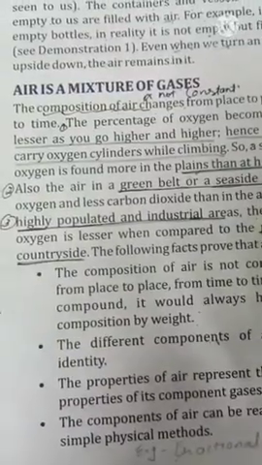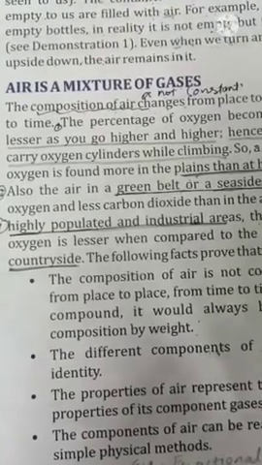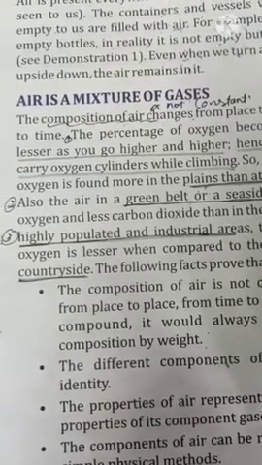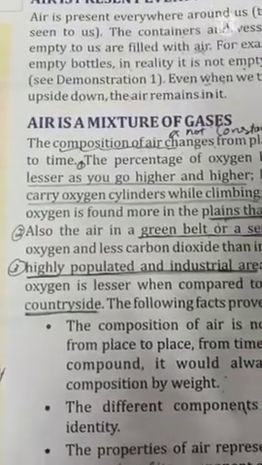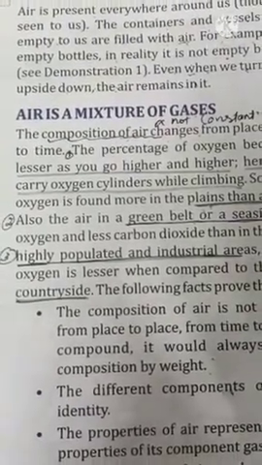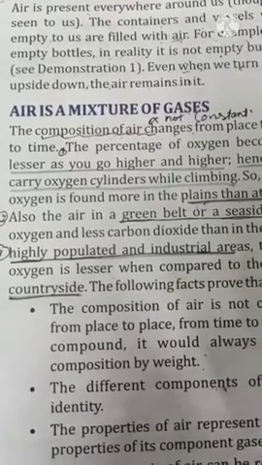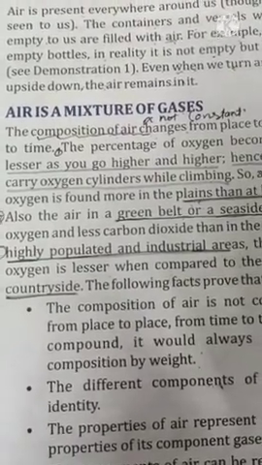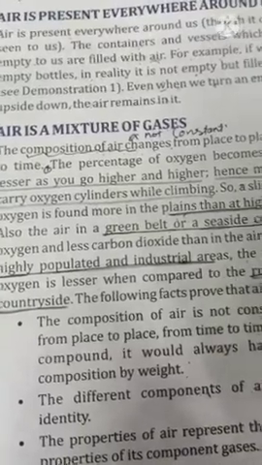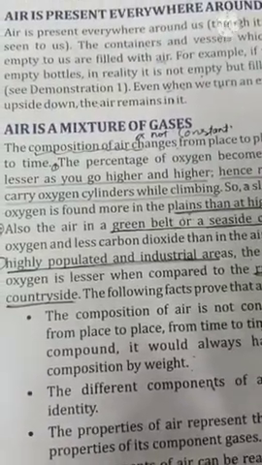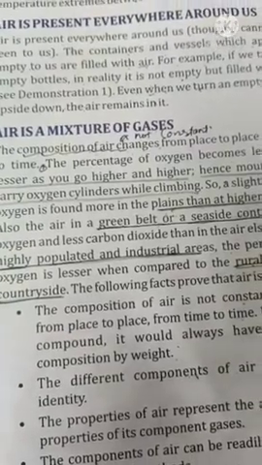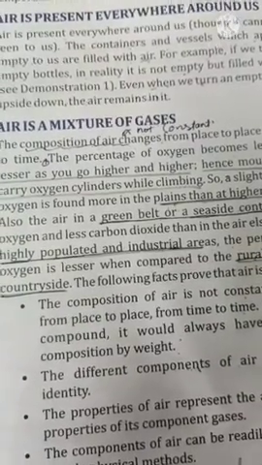According to John, air is a mixture of two gases, but nowadays we know air is a mixture of many gases like nitrogen, oxygen, carbon dioxide, water vapor, dust particles and many impurities. The composition of air changes from place to place. It is not constant, meaning it changes from place to place and from time to time.